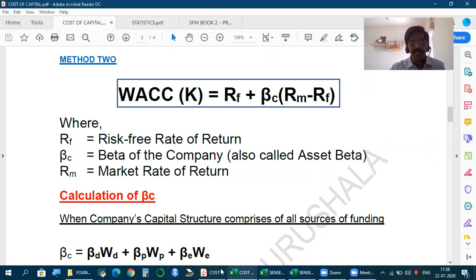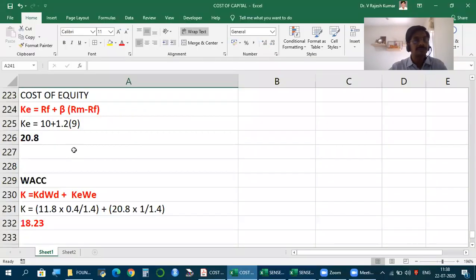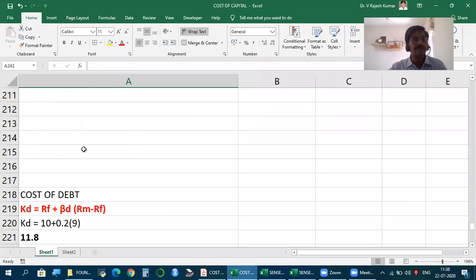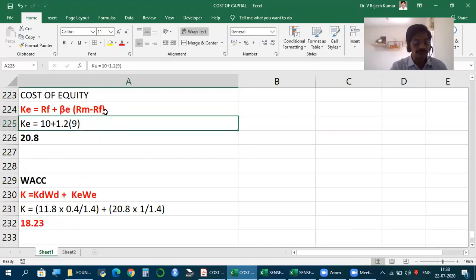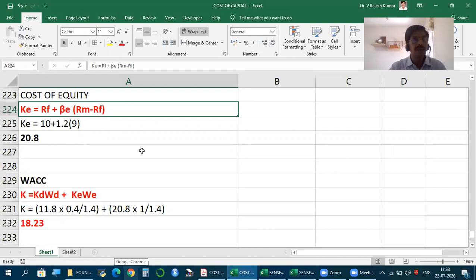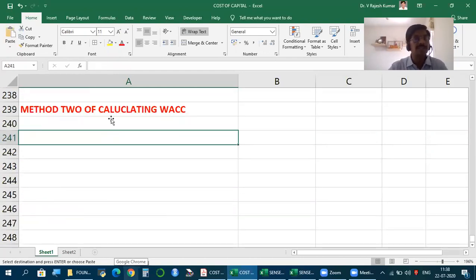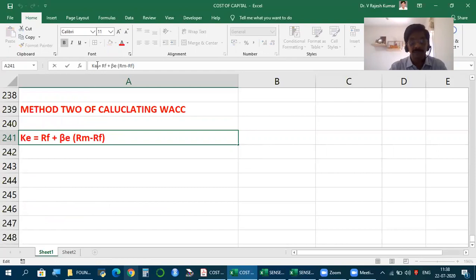Here I could have mentioned beta of equity, but now the exact same formula we use. The difference is K is equal to RF plus RM minus RF into beta for the company.